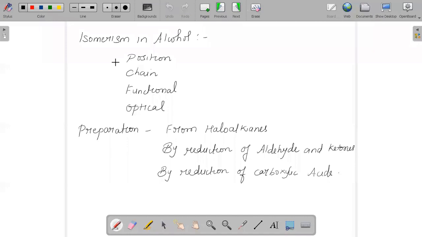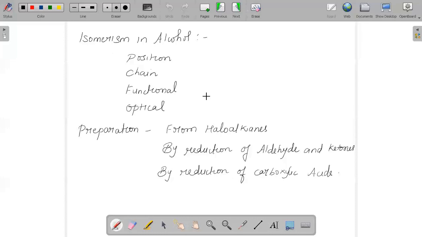Basically they can show position, chain, functional and optical isomerism. Position isomerism, the name itself defines that there will be a change in the position of the functional group. In chain isomerism, the number of carbon atoms present will be arranged in different positions. If we say functional isomers, we should know that this applies to alcohol and ether.